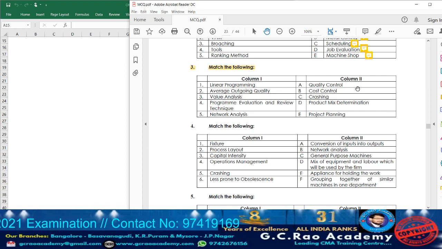Getting the point. Now let us go through column 2, point number 8. What is given? Quality control.